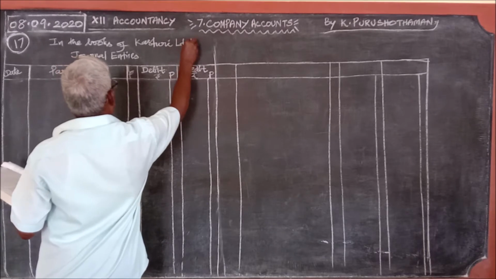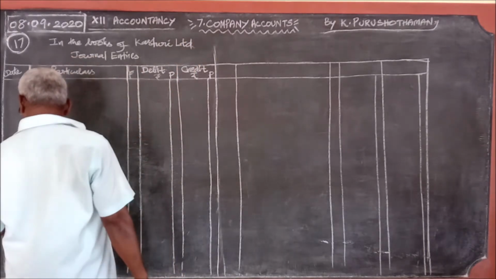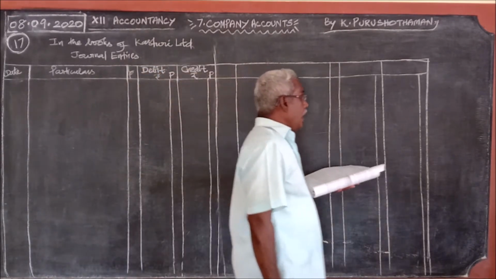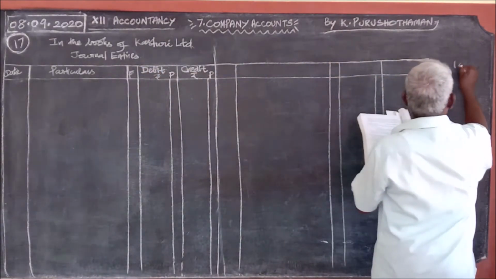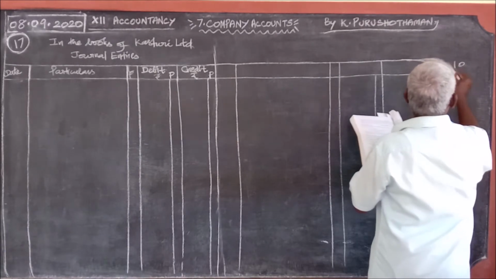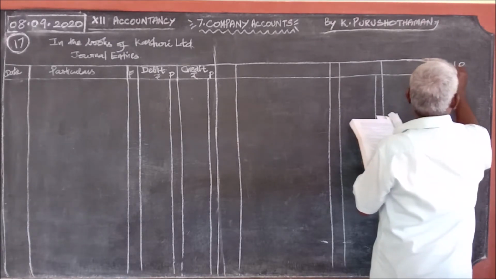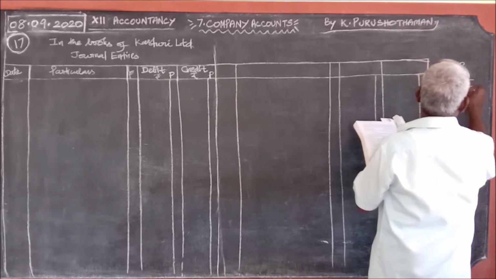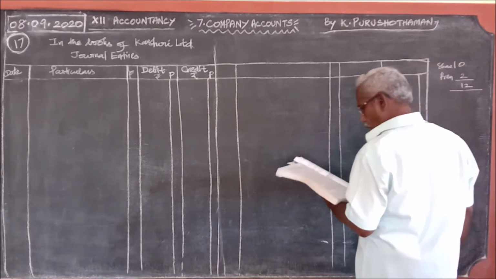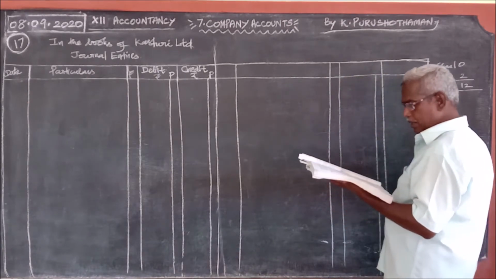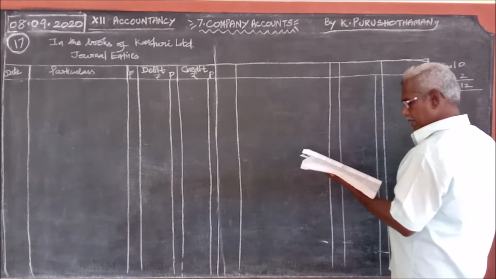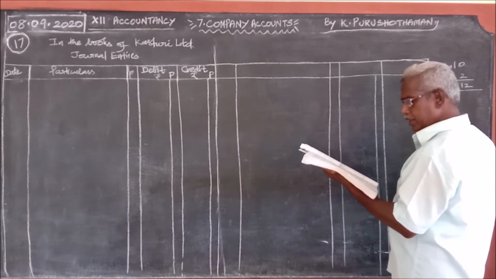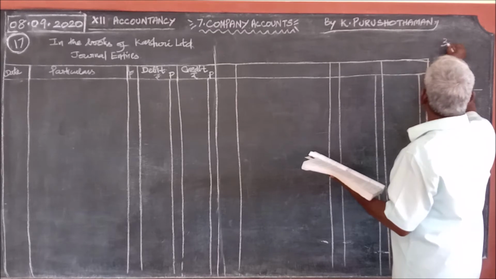Kasturi Limited, journal entries. Here, value of share 10, premium 2, therefore 12 rupees. How is this 12 rupees supposed to be paid? Total number of shares issued: 30,000 shares.